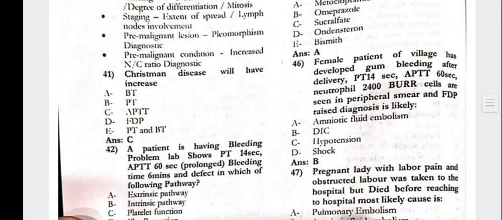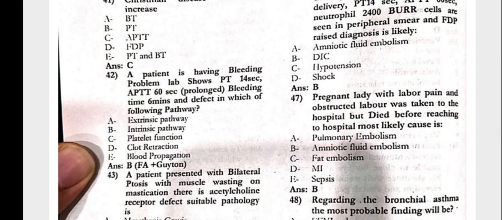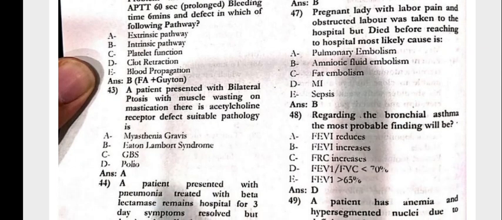Next, 41: Christmas disease will have an increase in the APTT. The patient has a bleeding problem. Lab shows PT 14 seconds, APTT 60, bleeding time 6 minutes, and a defect in which of the following pathways? That is the intrinsic pathway. The patient presented with bilateral ptosis with muscle wasting on mastication; there is an acetylcholine receptor defect. The pathology is myasthenia gravis.